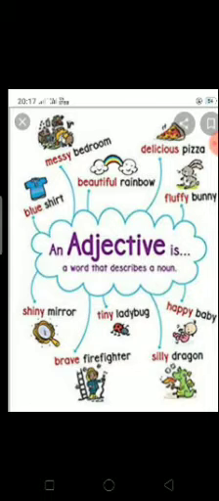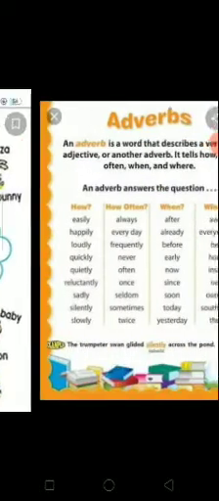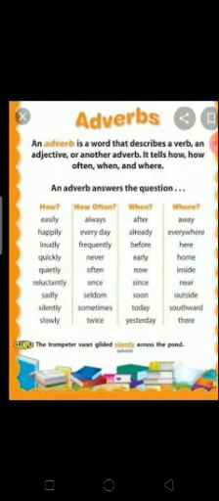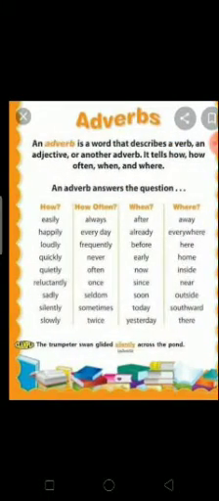She's a happy baby. Silly dragon. Shiny mirror. So it qualifies the noun. How was the mirror? Shiny mirror. What was the color of the shirt? Blue. Blue shirt. Like that it qualifies the noun. And we have just given an introduction, then we can go to the exercise part.